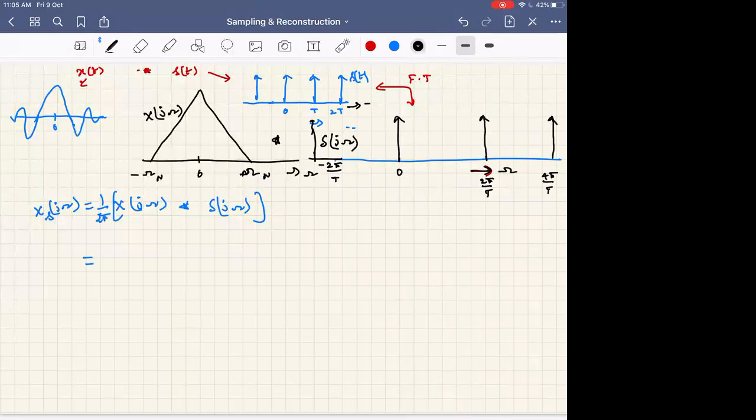Just for better sketch or visualization, I have drawn them separated. It depends upon the scale of T. So 2 pi by T may be very large, T may be very small. Okay, something like that. So now what will happen? What do we mean by convolution? If I convolve with any delta function, delta train, what will happen?